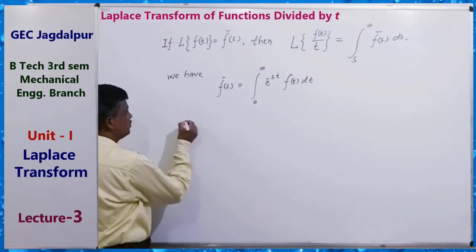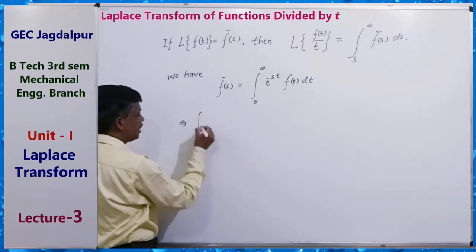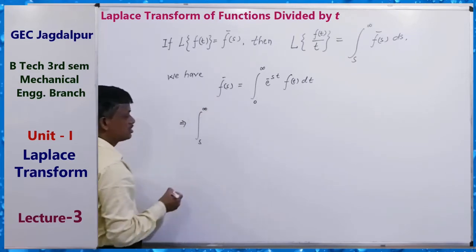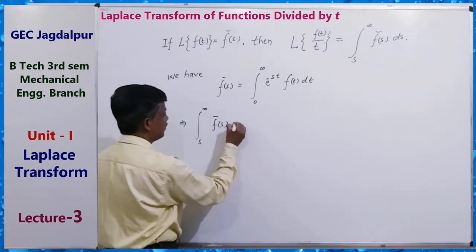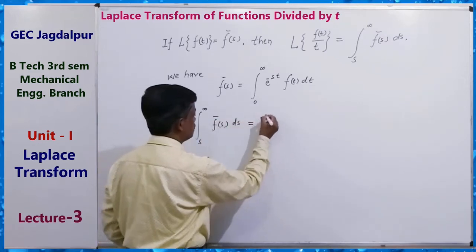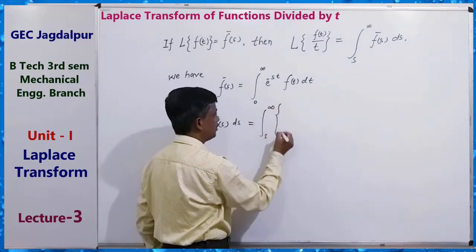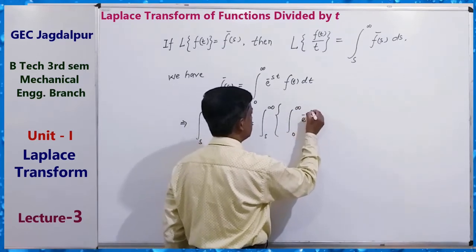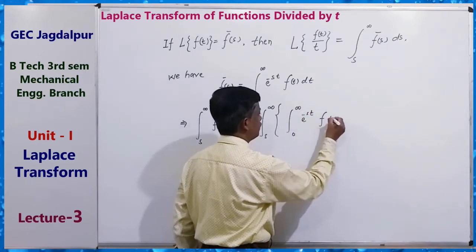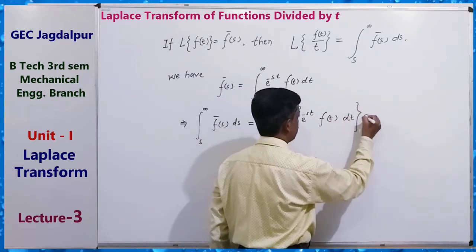Integrate on both sides with respect to s, from s to infinity: the integral of F(s) bar ds equals the integral from s to infinity of the integral from 0 to infinity of e to the power minus st f(t) dt ds.